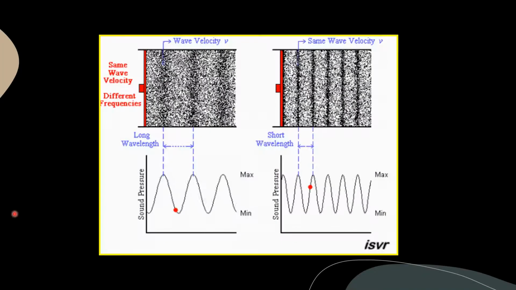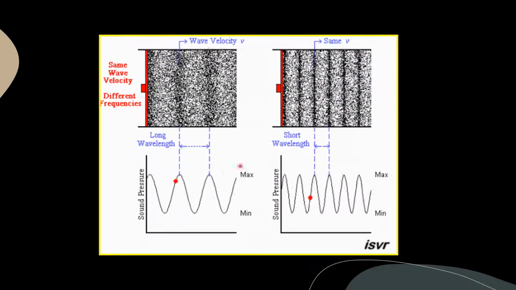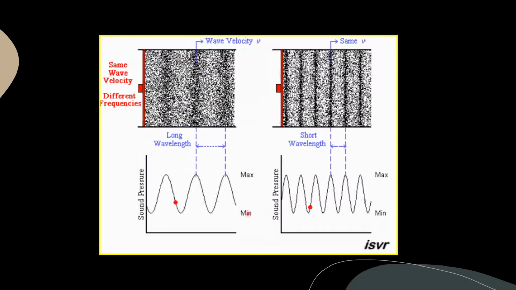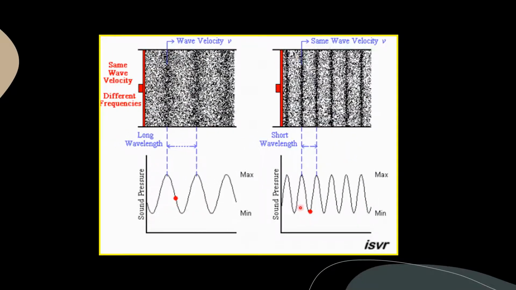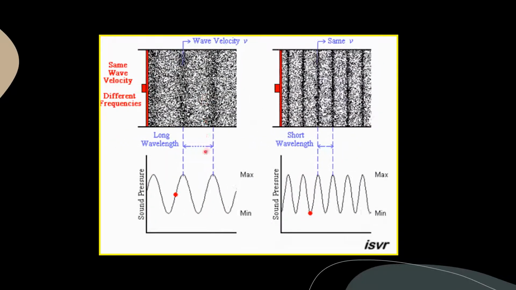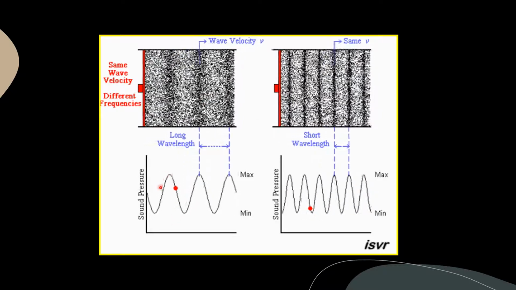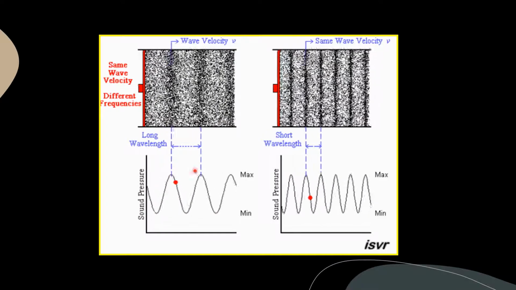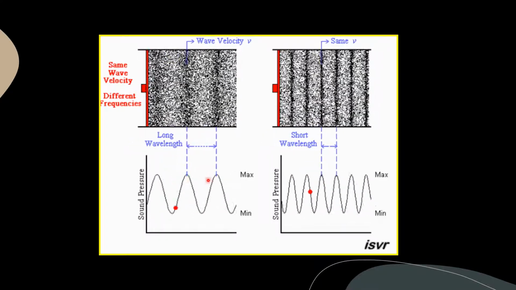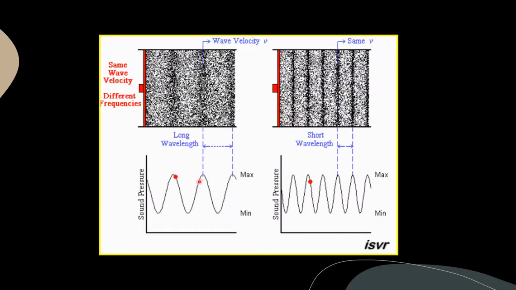Children, look closely at these two waves. The red dot is the wave that is moving per second. If you see the first one, the wave moves slower. So the distance between one peak and the other peak is higher. We call this the wavelength.